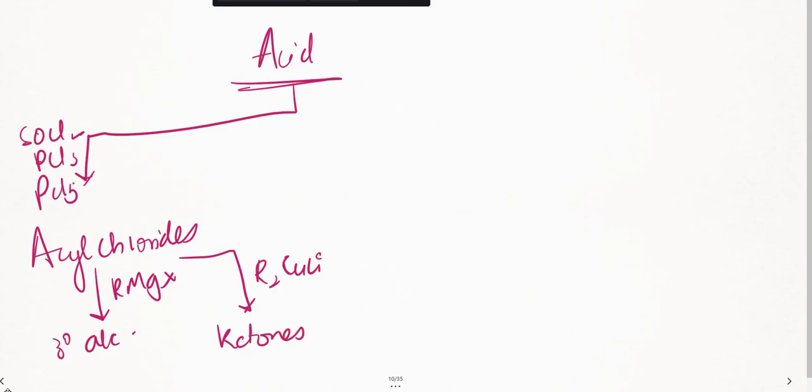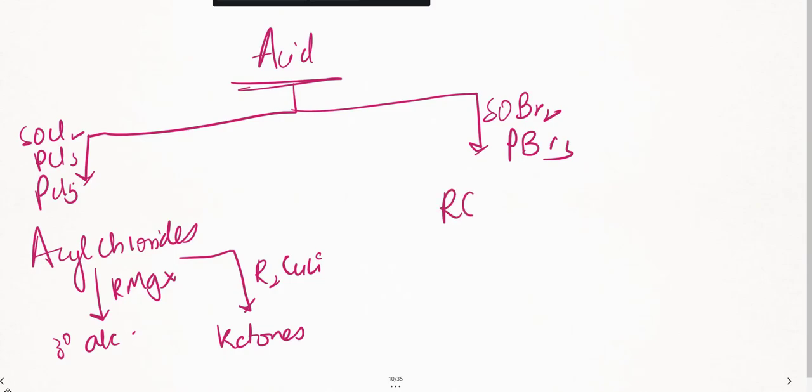Now, if I take the same acid and introduce thionyl bromide, SOBr2, in the presence of PBr3, what do I get? Here I got acyl chloride, RCOCl. Now I'll get acyl bromide, RCOBr. Correct?